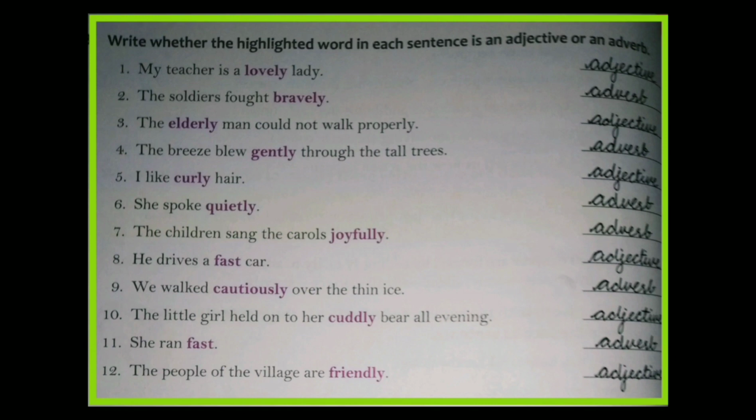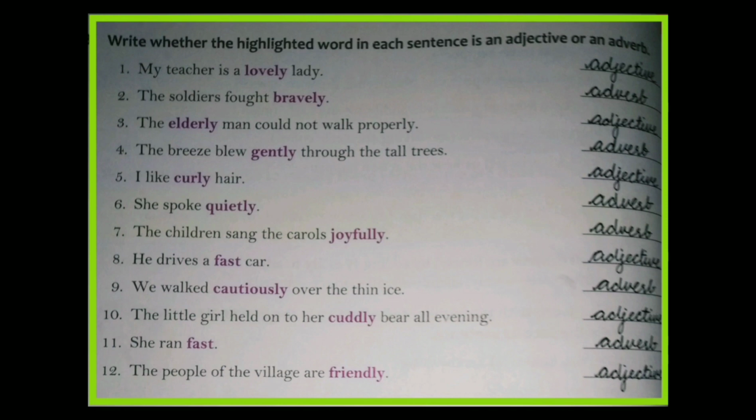Second one, the soldiers fought bravely. Here the highlighted word is bravely and it comes after the verb fought. So it's an adverb. Third one, the elderly man could not walk properly. Here the word elderly describes the noun man. So it's an adjective. Fourth one, the breeze blew gently through the tall trees. Here the highlighted word is gently and it describes the verb blew, so it's an adverb. Fifth one, I like curly hair. So the highlighted word curly describes the noun hair, so it's an adjective.